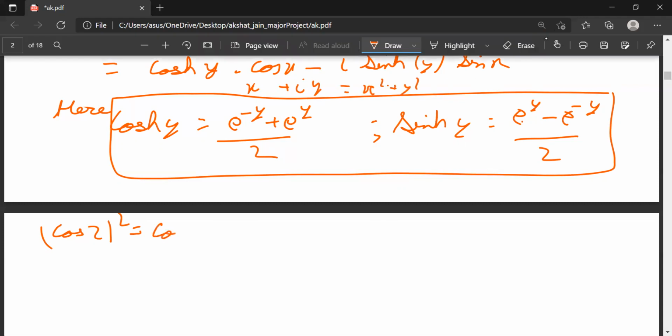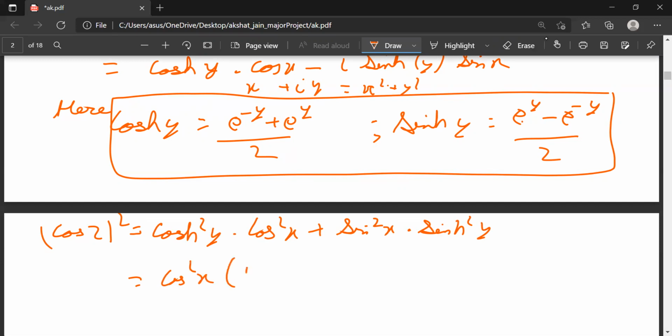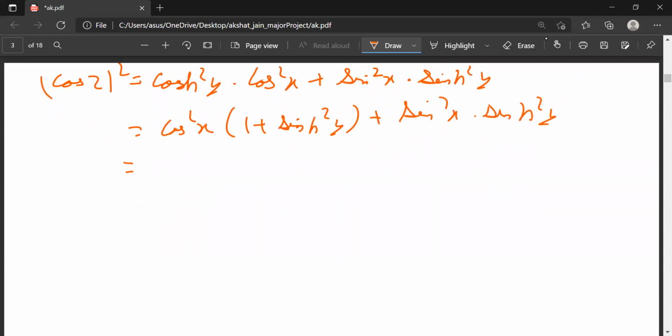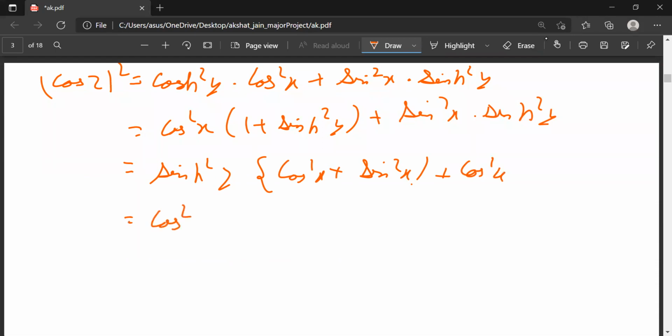So what will be here? cosh square y cos square x plus sin square x sinh square y, which is equal to cos square x (1 + sinh square y) plus sin square x sinh square y, equals sinh square y (cos square x + sin square x) plus cos square x, which is equal to cos square x plus sinh square y.